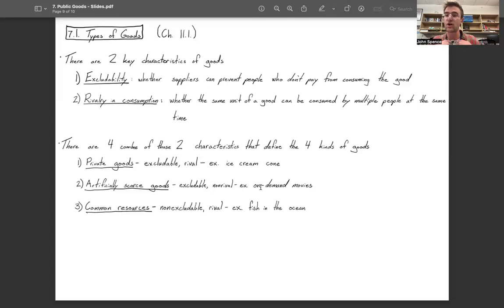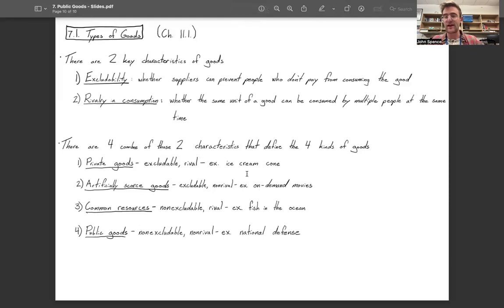It's either I've caught it or you've caught it. Common resources tend to be natural resources like this. You can think of clean or unpolluted air as a common resource. You can think of water as a common resource, and their non-excludability can present real challenges in those markets.